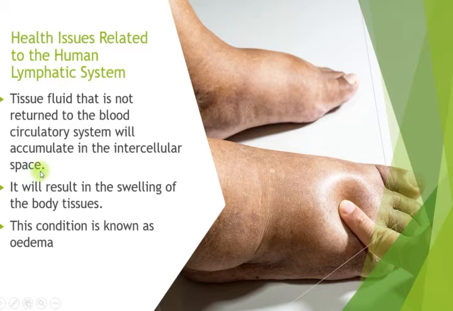Actually, all the tissue fluid must be returned to the blood circulatory system. 85% of the tissue fluid will return at the venule end of the capillaries, and another 15% will return through the lymphatic system to the blood circulatory system.